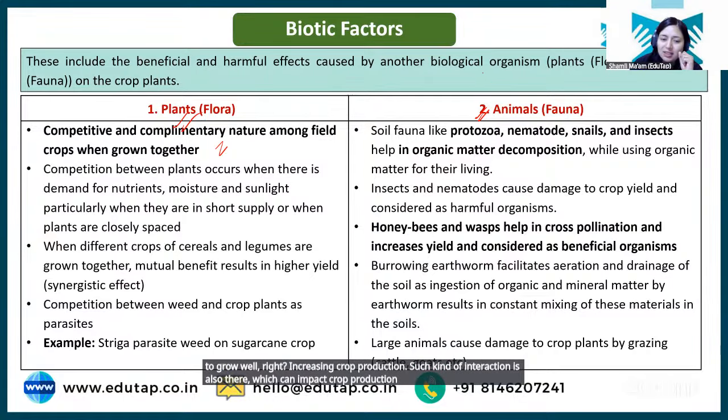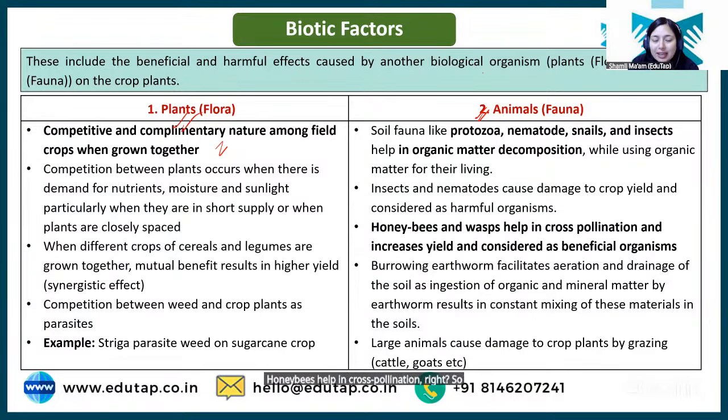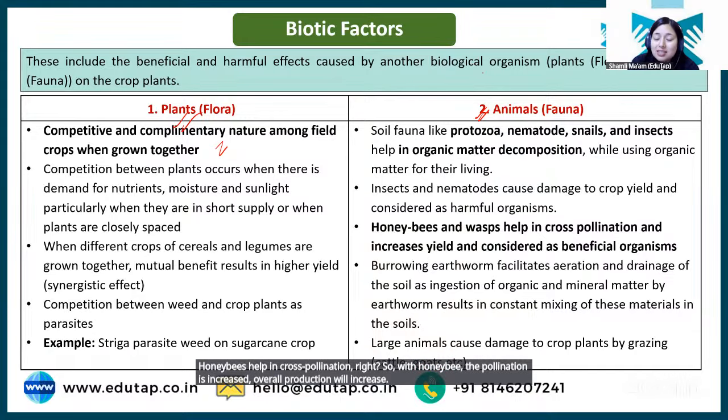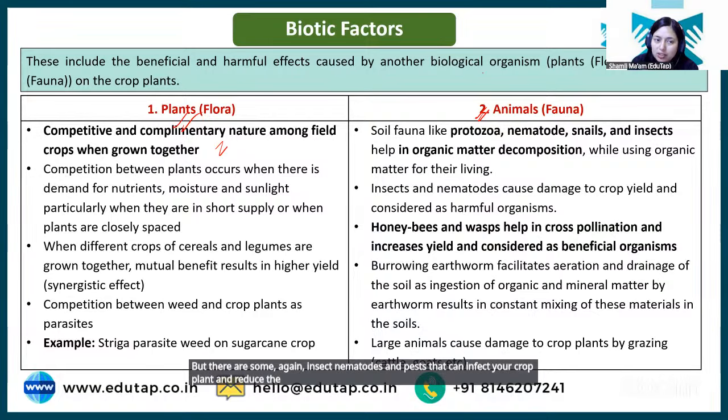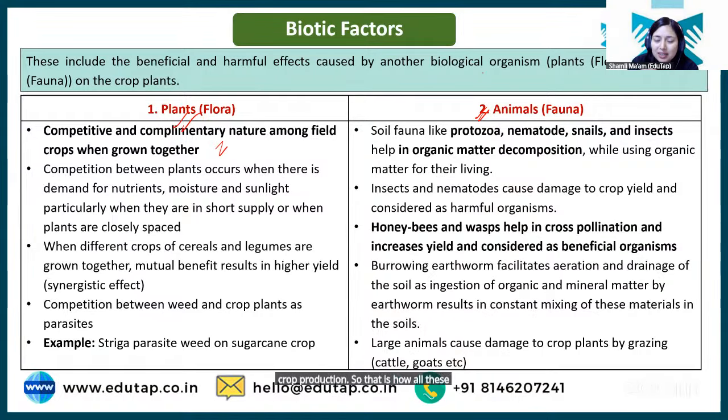Again, animals are there. Honeybee helps in cross pollination, right? So with honeybees, the pollination is increased, and overall production will increase. But there are again some insects, nematodes and pests that can infect your crop plant and reduce the crop production. So that is how all these biotic factors impact crop production in general, right?